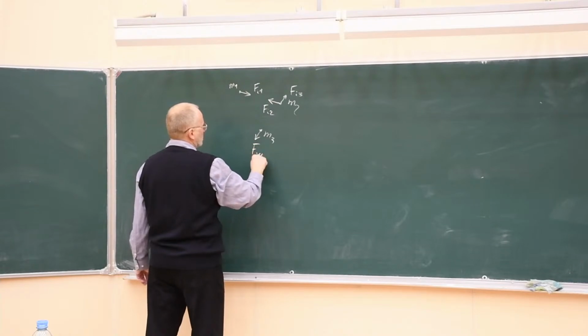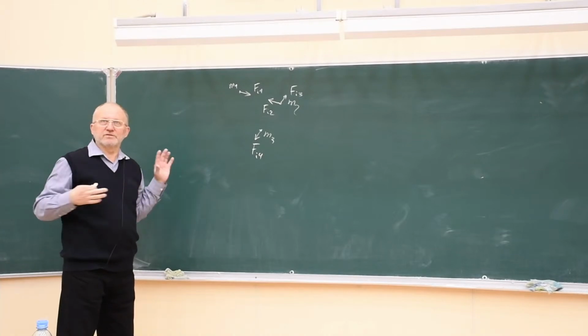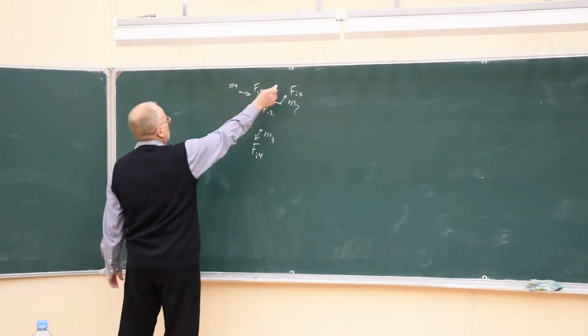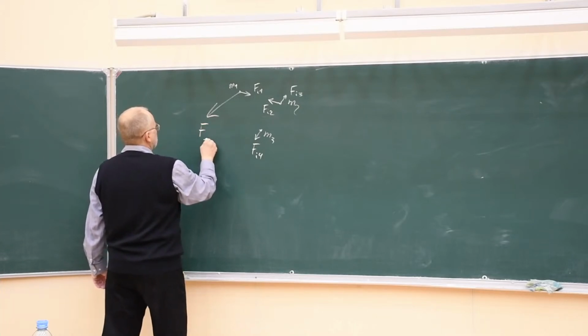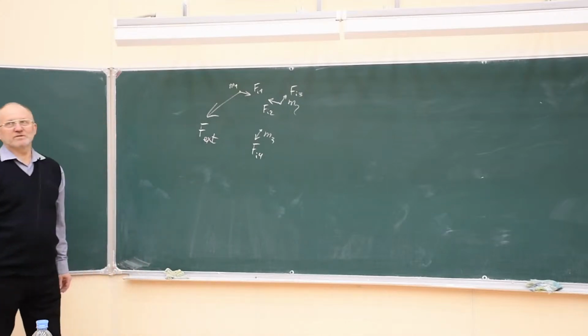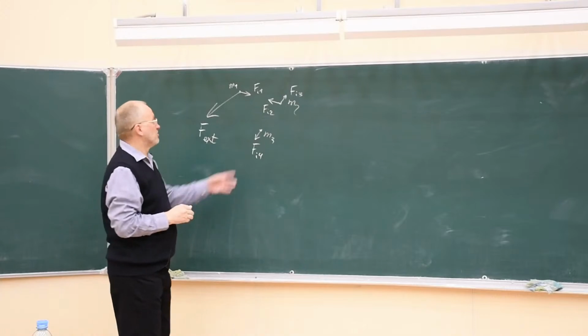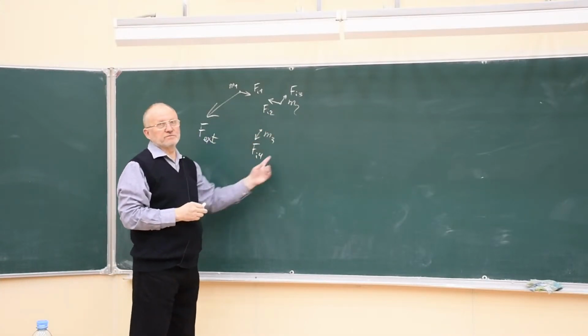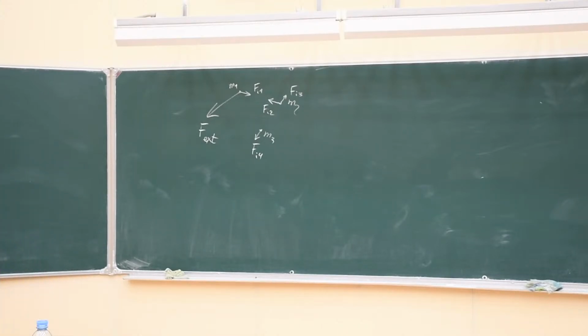It doesn't matter how you count these forces. But also there are external forces acting on the particles. Let me denote external forces by this symbol. And on each particle there may be an external force, maybe on one particle, maybe on two, or on every particle. It doesn't matter. So we consider the general situation.